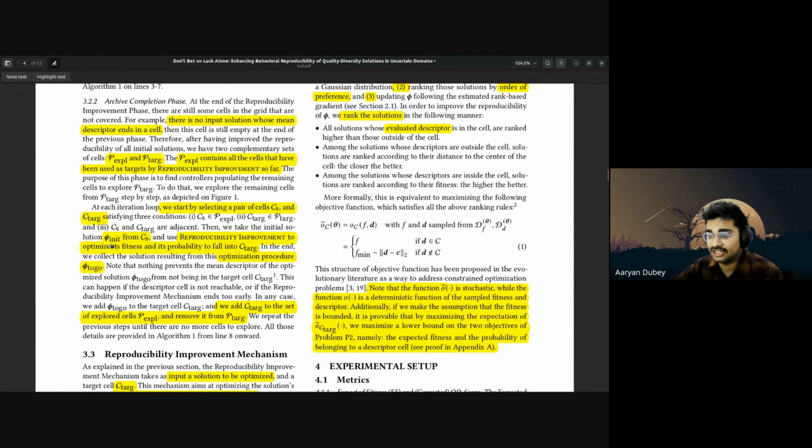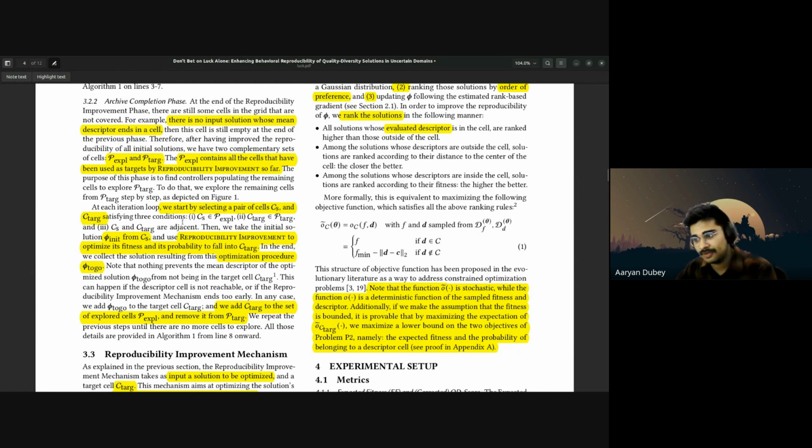Then we take the initial solution theta init, it could be any solution from CS, and use reproducibility improvement to optimize its fitness and its probability to fall into C target. Now we are moving this particular solution from CS to C target. In the end, we collect the solution resulting from the optimization process, known as theta togo.